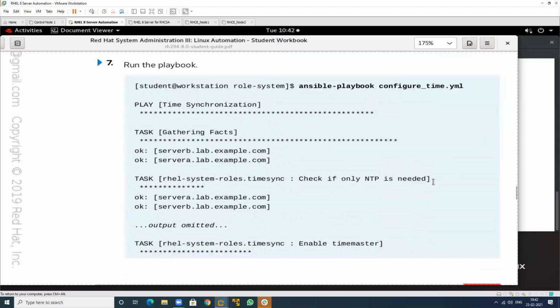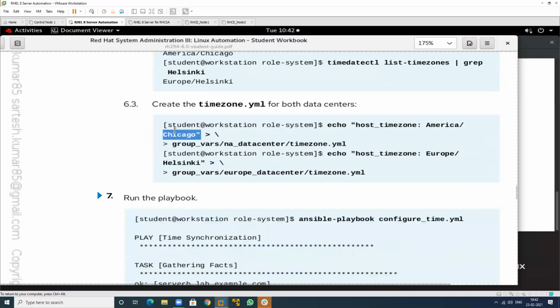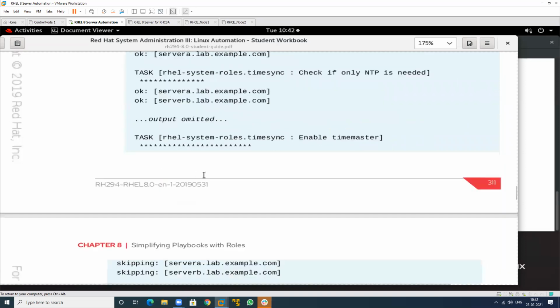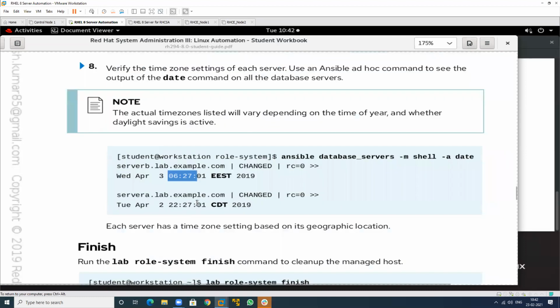So we require the NTP server for this. We have two machines, server A machine and server B machine. One is related to this one, and one is related to this one. So both will be synchronized according to your time zone, not my time zone. See this. This is the last one. Here it's 6:27. Here this is 22:27.